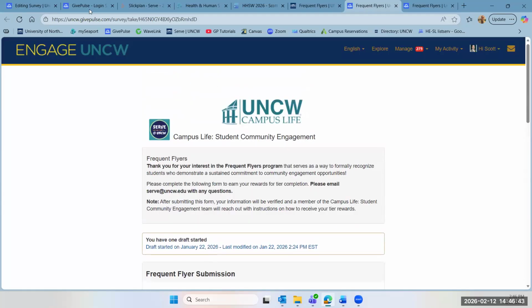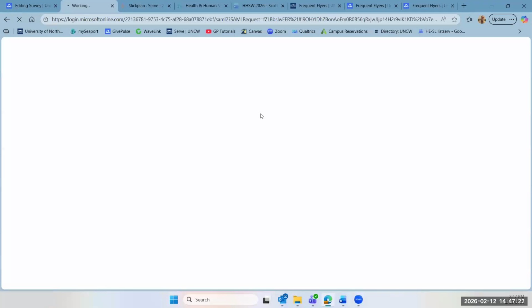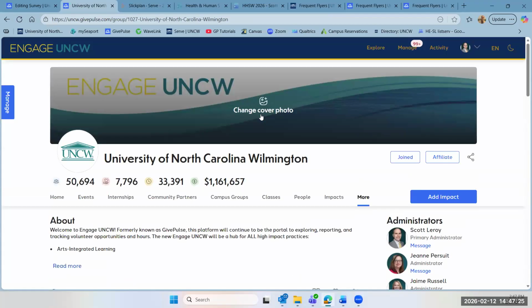So the first thing you're going to do is log into GivePulse. Engage UNCW is what we call the GivePulse platform here at UNCW. So to log in, you're going to navigate to uncw.givepulse.com/login and make sure you log in by clicking on this login via UNCW. If you don't see that for whatever reason, you can click on this single sign-on and type in UNCW and it'll get you to the same place. You have to be logged in to verify your impacts using the platform.